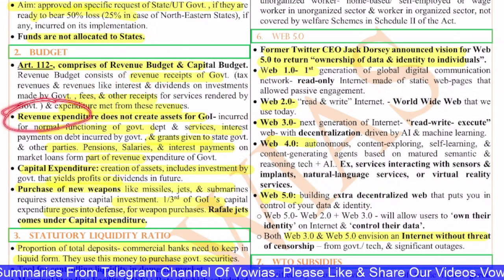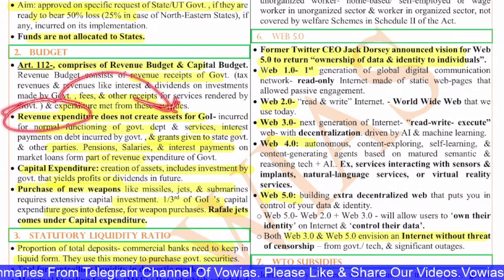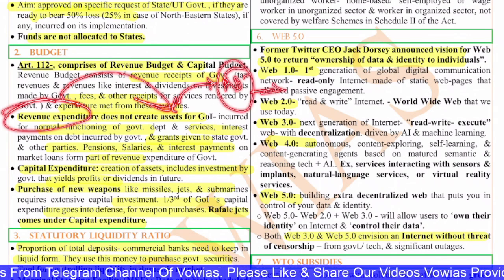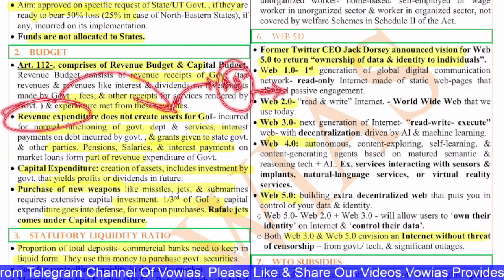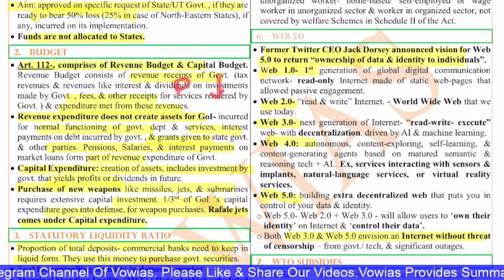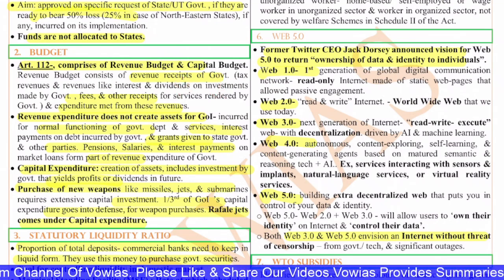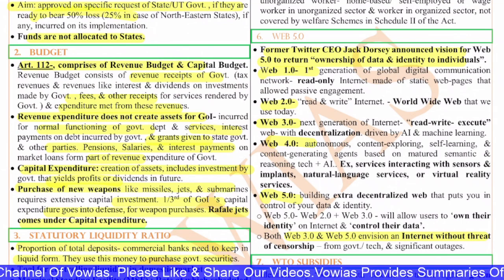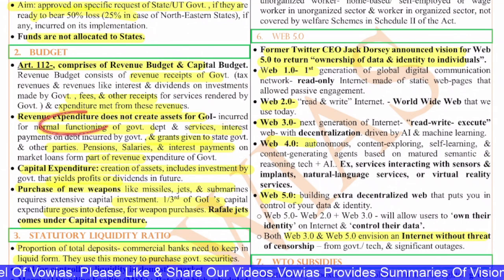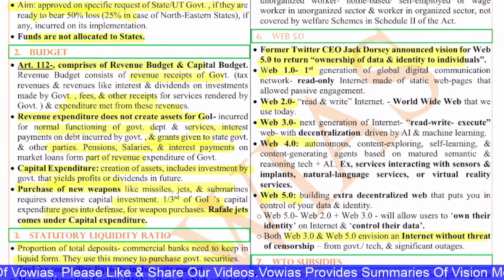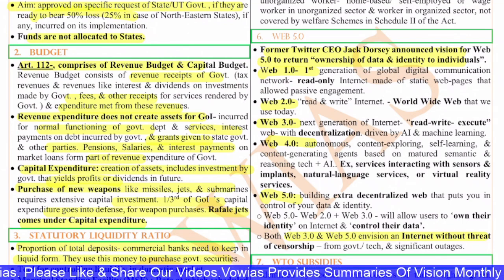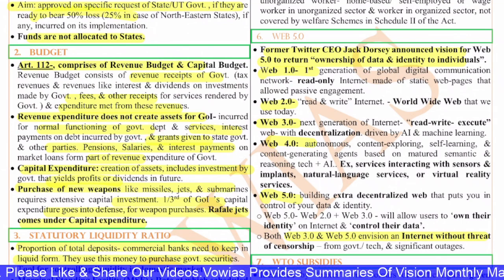And this revenue expenditure does not create any asset. That is the reason if we have more revenue deficit, then that is not good for us. We also have the FRBM commission, which even suggested the gradual reduction of this revenue deficit. And on the other hand, the revenue expenditure is incurred for normal functioning. That means this is basically for the day-to-day functioning of the government. So things like pensions and salaries all depend on it.